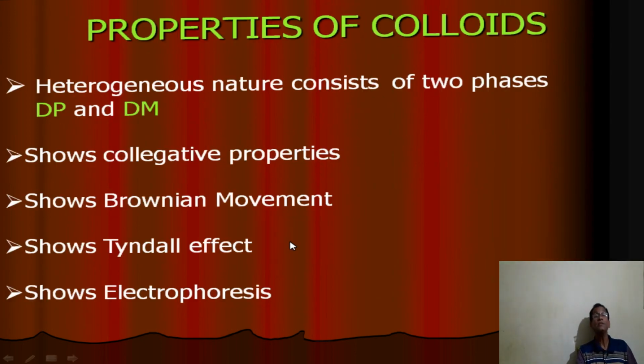Then what are the properties of colloids? All colloids are heterogeneous and consist of two phases, that is DP and DM, the disperse phase and the dispersion medium. All colloids show colligative properties. Colligative properties mean depression of freezing point, elevation of boiling point, and osmotic pressure. Colloids also show Brownian movement, the Tyndall effect, and electrophoresis. These are very important characteristics of colloidal solutions.